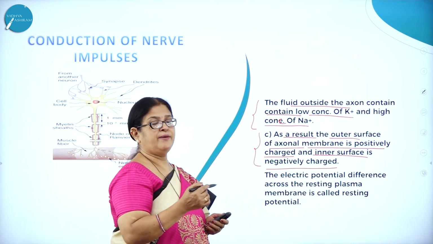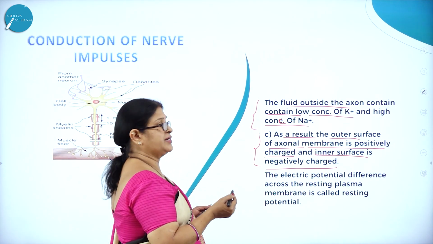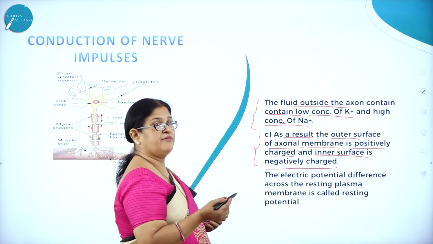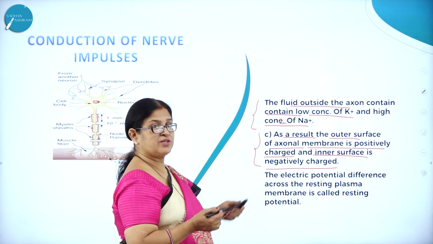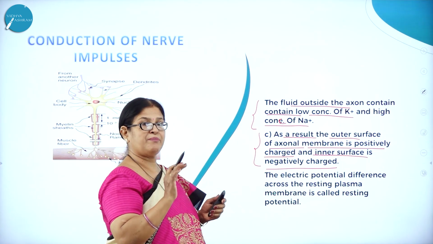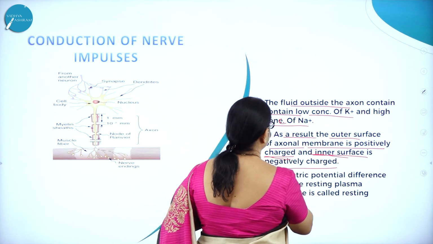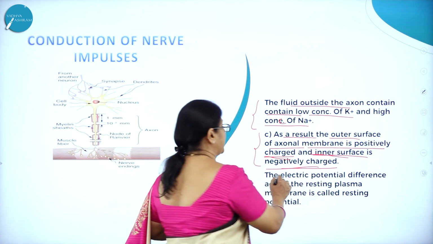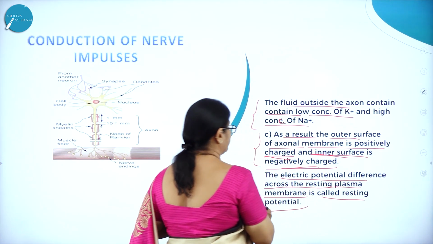The axoplasm contains high concentration of potassium and low concentration of sodium, whereas the fluid outside the axon contains low concentration of potassium and high concentration of sodium. So as a result, what will happen? The outer surface of axonal membrane, the membrane that is covering the axon of a neuron, is positively charged and the inner surface is negatively charged. So there is a difference in the electrical potential. The electric potential difference across the resting plasma membrane is called the resting potential.